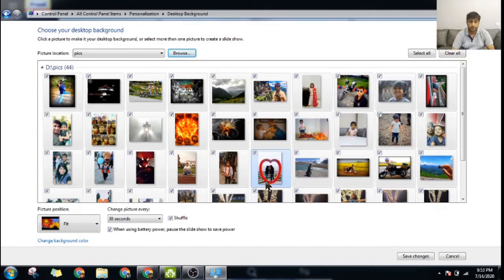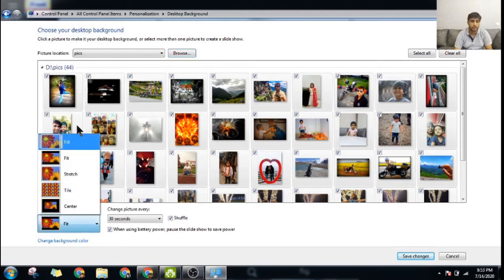Okay, now the next option that you see right at the bottom, there are different ways in which you can position the picture. You can stretch the picture, you can keep it in the center. Okay, you can shrink the picture depending upon what you want. You see here by the bottom, it says picture position. Okay, you click picture position and these are the options that are coming.